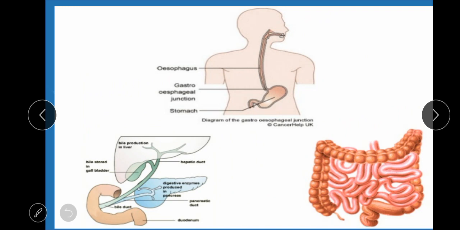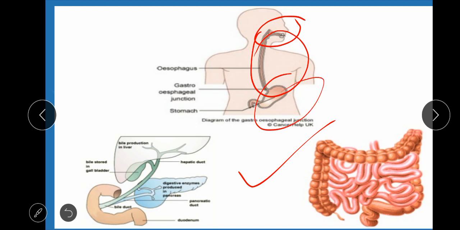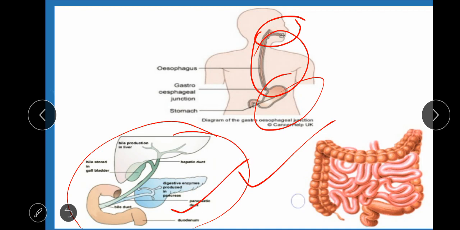Here is a picture showing the whole digestive system of a human body in three parts. In the first, we have shown the buccal cavity, food pipe and the stomach, and in the second there is a picture of the gallbladder, bile duct and the other parts. In the third we have shown the small intestine and large intestine along with the rectum.